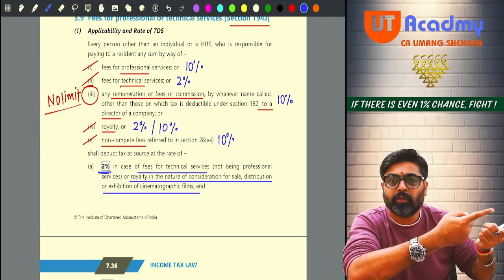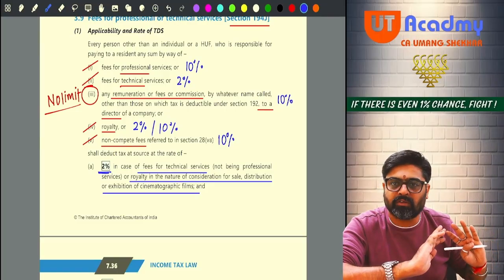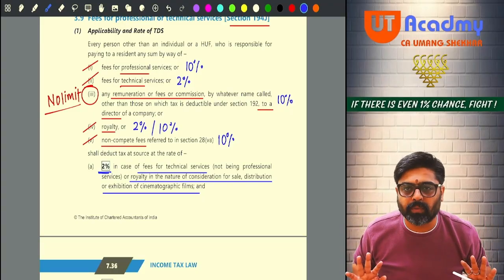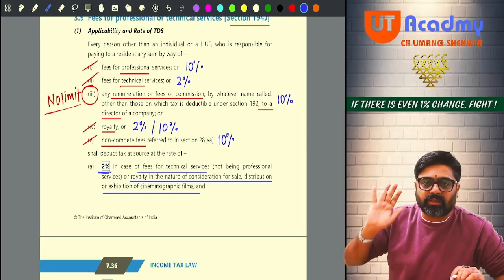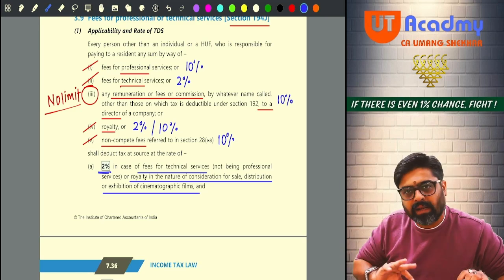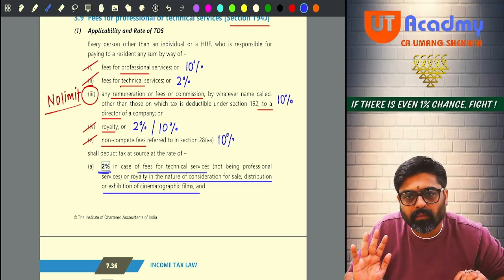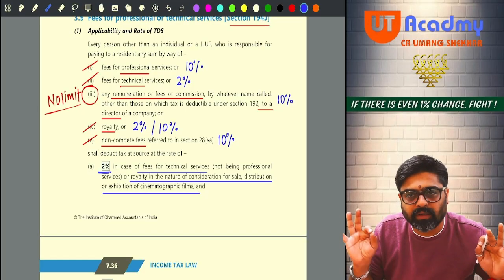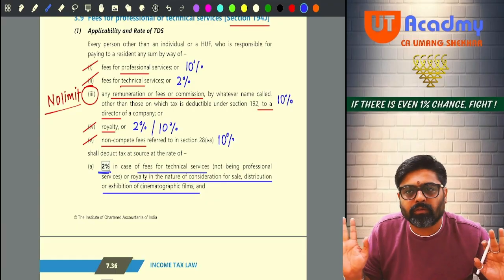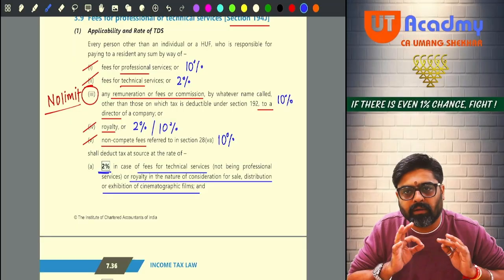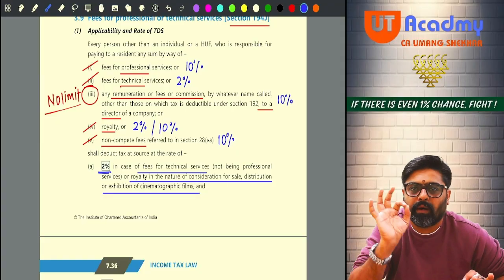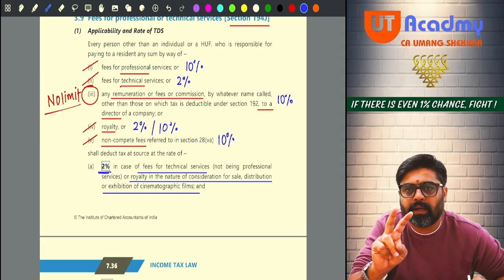Getting my point? So for any technical services provided by the call center, if we are paying the call center, we will deduct TDS at the rate of 2%. And any other person also providing technical services, if we are paying the technical fees to that person, then also the TDS rate is 2% now. Will you remember? Professional fees it is 10% always. Director's remuneration 10% always. Non-compete fees 10% always. Royalty 10% always, but royalty from cinematographic films is 2%.